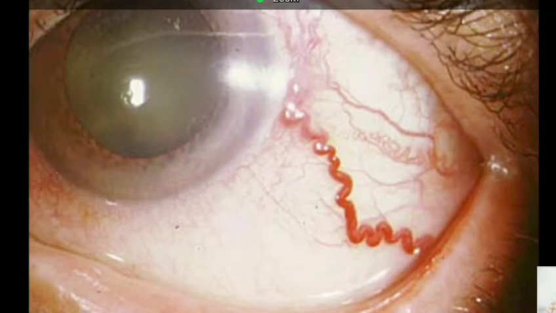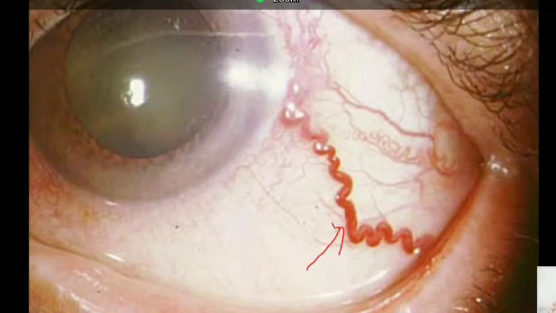But what should not be missed by a general ophthalmologist is a blood vessel. This is called sentinel sign. If you have a patient with a large dilated single or 2 episcleral blood vessel, which is reaching just short of the limbus, then you should definitely do a very good indirect ophthalmoscopy with indentation. And if you don't find anything, you should definitely do anterior segment, ciliary body imaging by using UBM or an immersion B scan. If you do a routine B scan, you're going to miss it because then you will not be able to diagnose it.